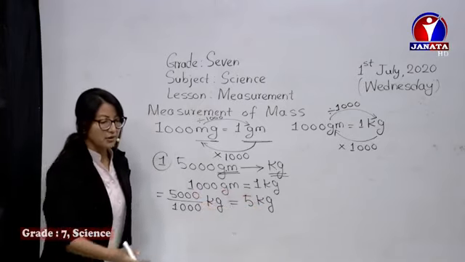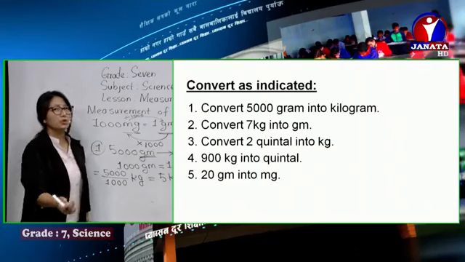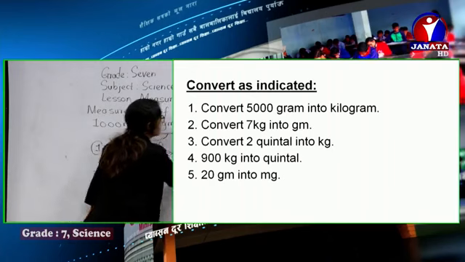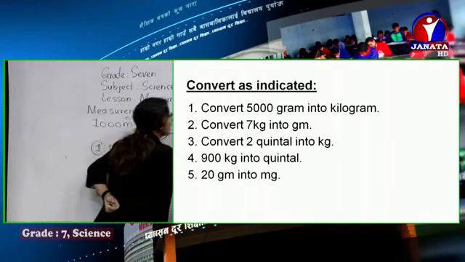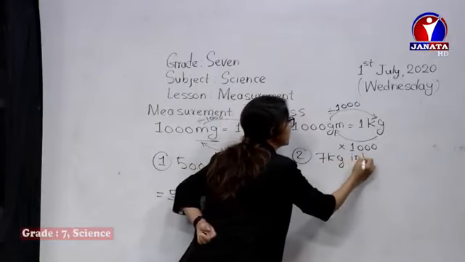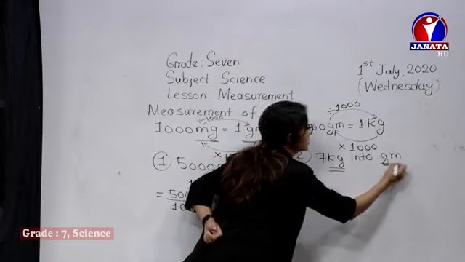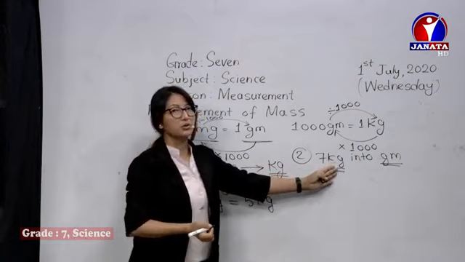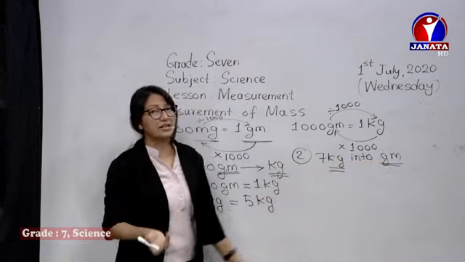Similarly, we have another numerical. Convert 7 kilogram into gram. Question number 2. Here, kilogram you have to convert into gram. So what do we do? Kilogram is the bigger unit, gram is the smaller unit. First of all, know the standard relation.